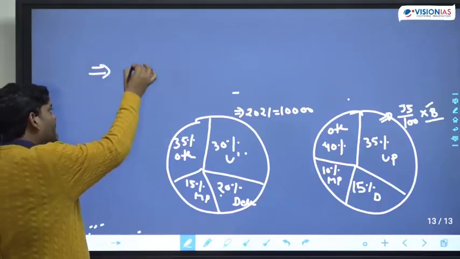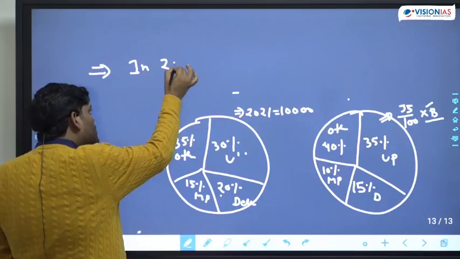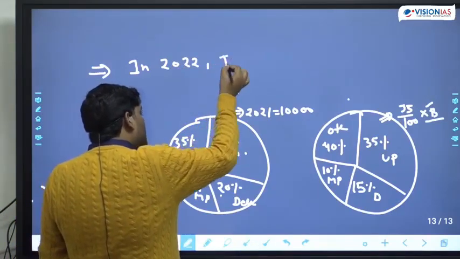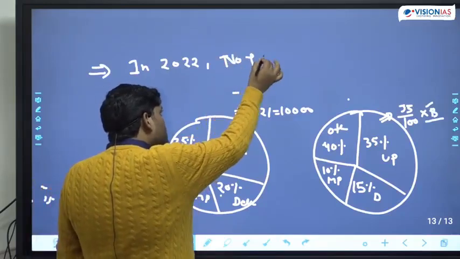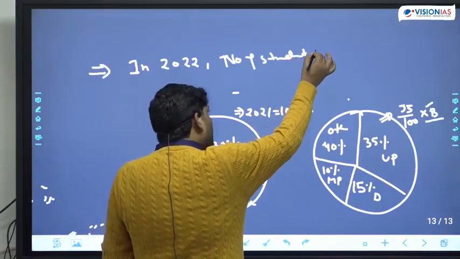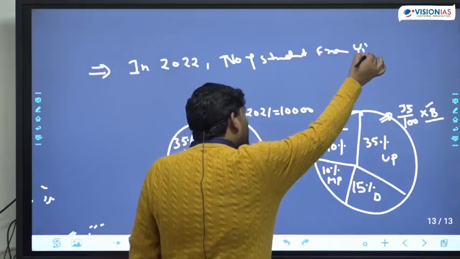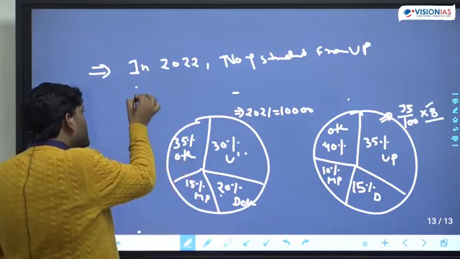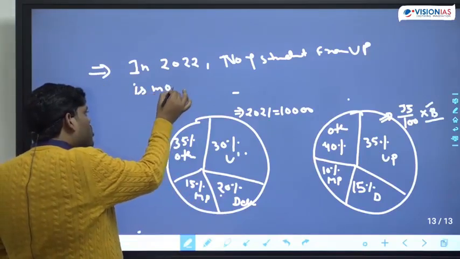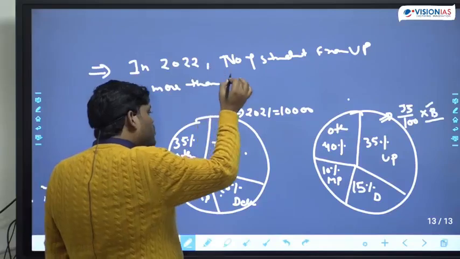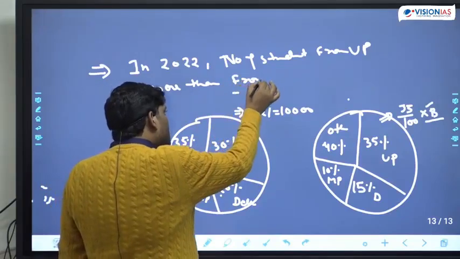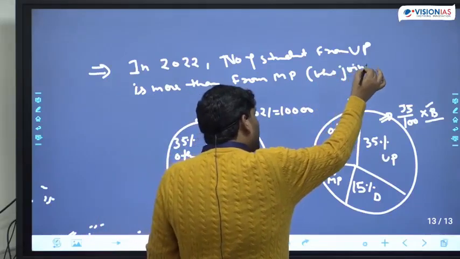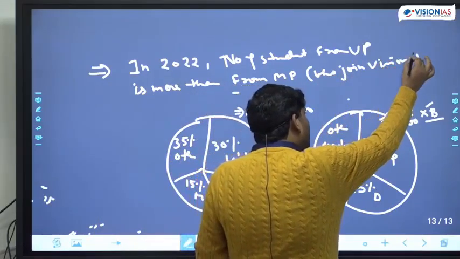if I say in 2022, total number of students from UP is more than from MP, ब्रैकेट में लिख ले रहा हूं, who joined Vision IAS.